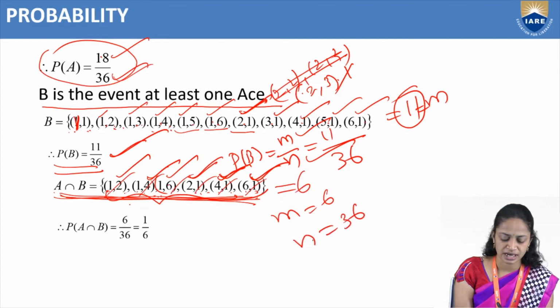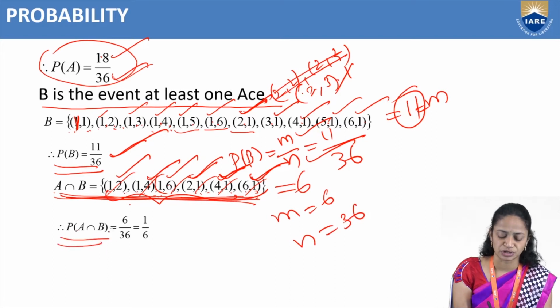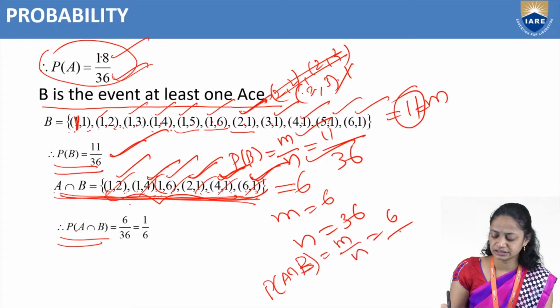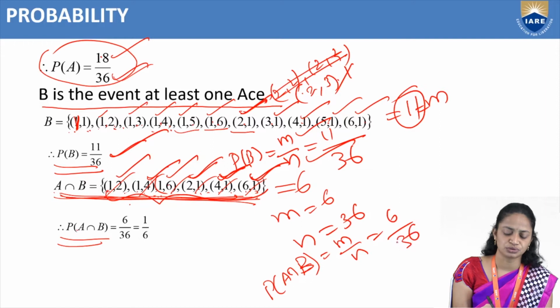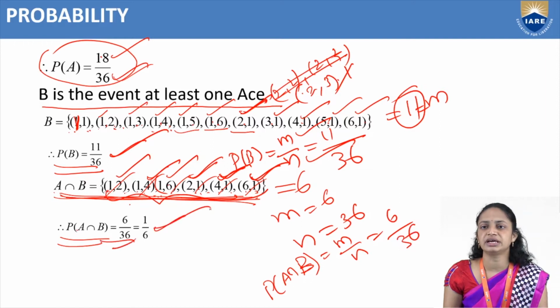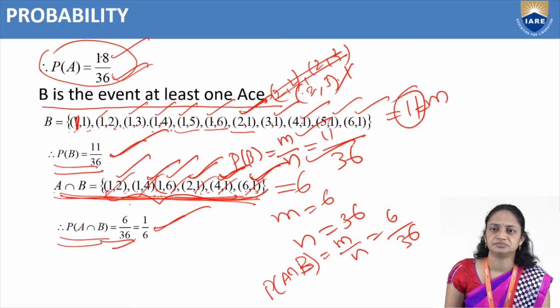Okay, so what is the answer? The probability P of A intersection B equals 6 by 36. That means M by N. Probability of A intersection B equals M by N, so M is 6 and N is 36. So the answer is 6 by 36. If you simplify that, we will get 1 by 6.